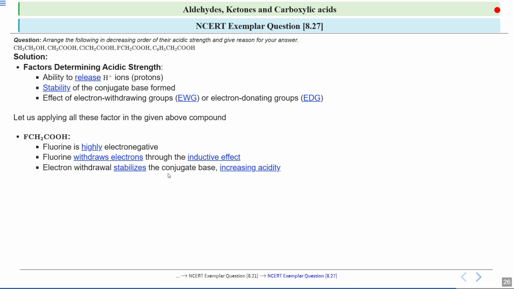So, the increased stability means that this FCH2COOH is a stronger acid, because this fluorine is electron withdrawing in nature, which withdraws the electron density and which stabilizes the conjugate base.